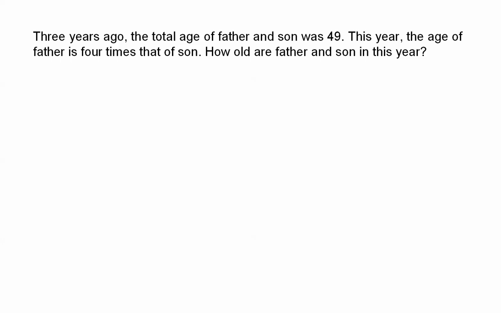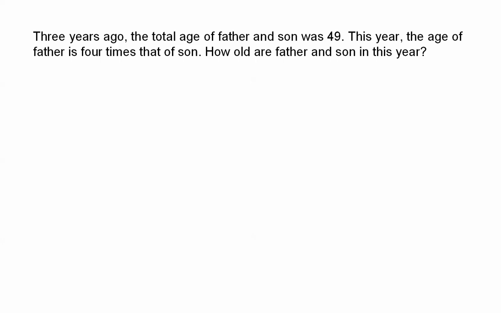Then we can get this number, 55. And at this point, the 55 is the time point when the father is 4 times the son. It means that if we divide by 5, we can get the age of the son at that time.